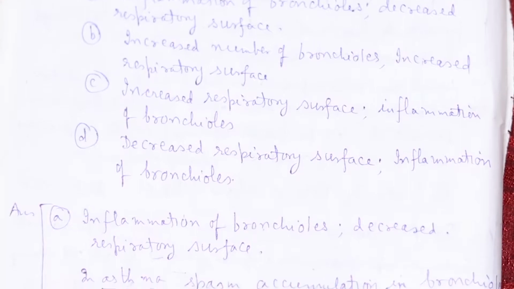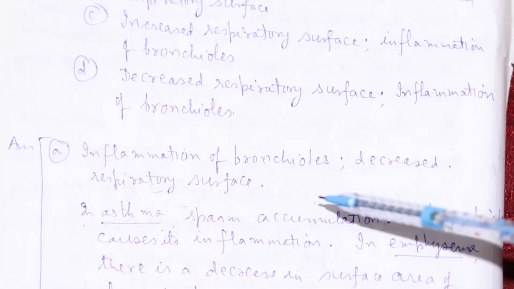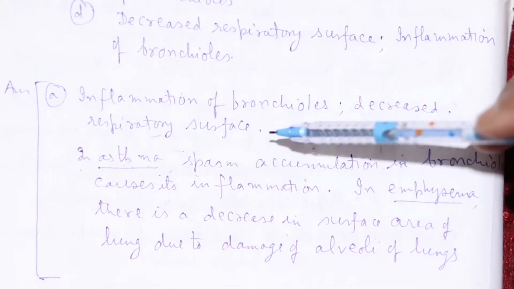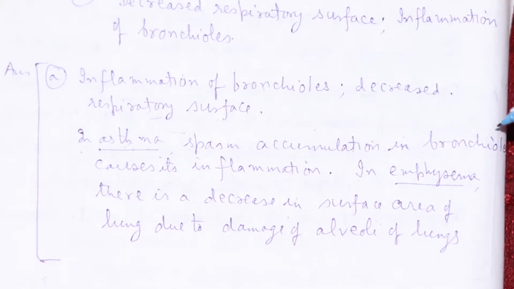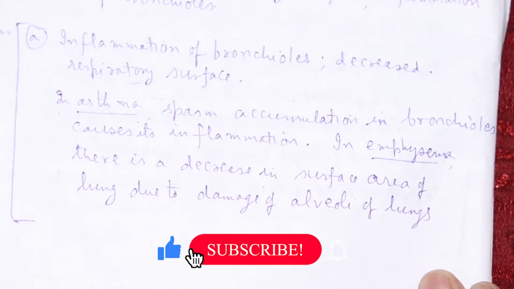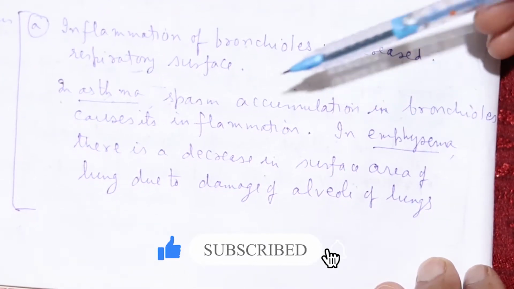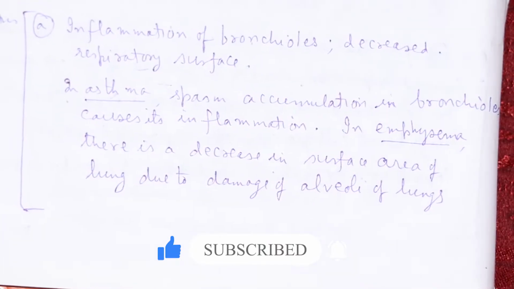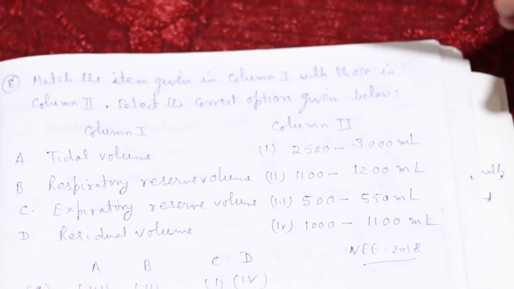The answer is inflammation of the bronchioles and decreased respiratory surface. In asthma, spasm accumulates in the bronchioles and causes inflammation. In emphysema, there is a decrease in the surface area of the lungs due to damage of the alveoli. Okay, so quickly we'll go to the next question now.